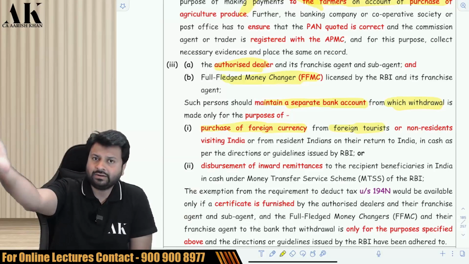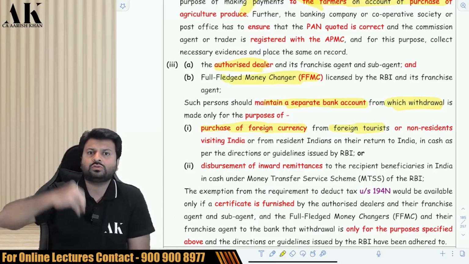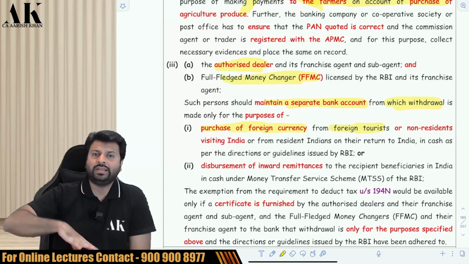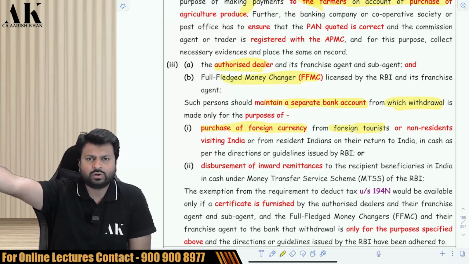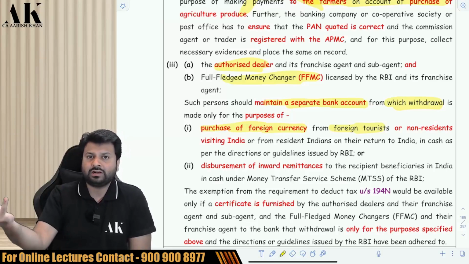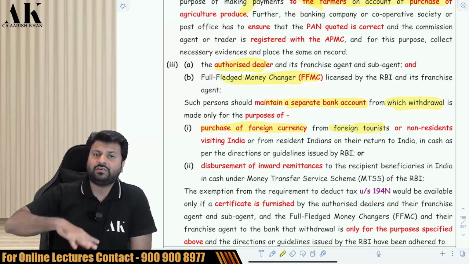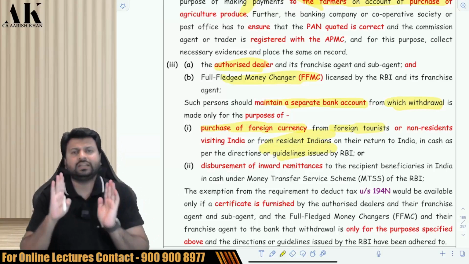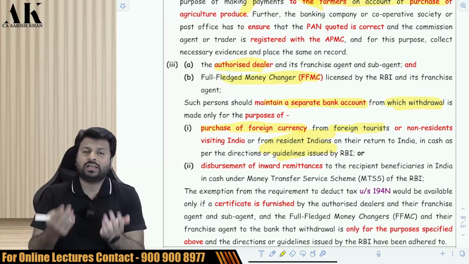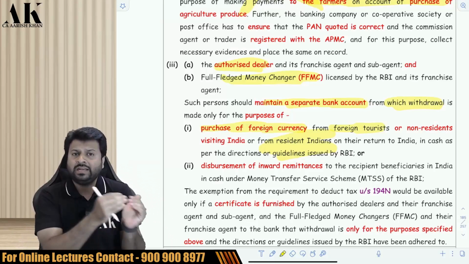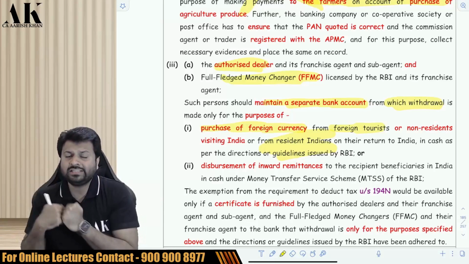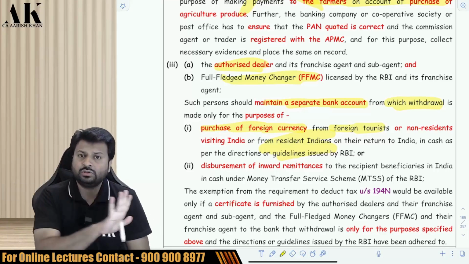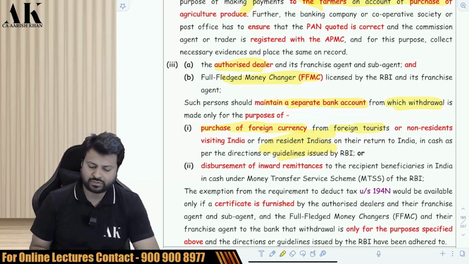Why? So that I can give to foreign tourists, so that I can give to non-residents who are visiting India, or so that I can give to our country people who are coming back to our country. So there are so many people who go out of India for tourism purposes, and when they come back they have some foreign currency, so they will come back to me. They will give the foreign currency, I will give the cash. Check it please. So in that case also, if a full-fledged money changer or an authorized dealer is opening a bank account with the intention of what? Exchanging the foreign currency with non-residents or foreign tourists or even with residents, there is no need to deduct TDS on that particular cash withdrawal.